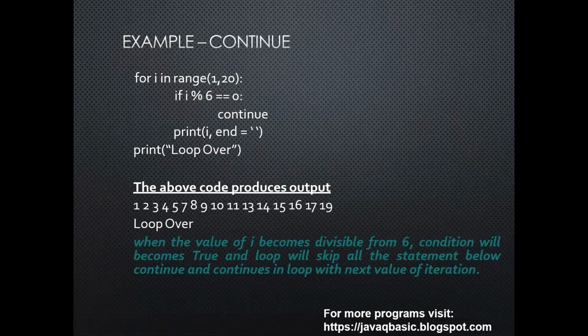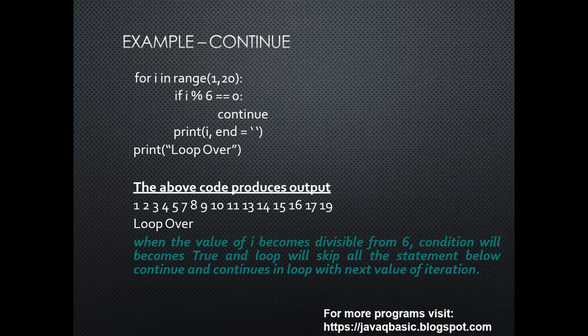Example of continue. for i in range(1, 20), if i % 6 == 0, continue. Print i, end. Print loop over. So here you can see the above code will print 1, 2, 3, 4, 5. After 5, it does not print 6 because here i % 6 continue is given. So the print part will not work and it will go again to the for loop and start. So it is skipping 6, and 7, 8, 9, 10 till 19 it will print.